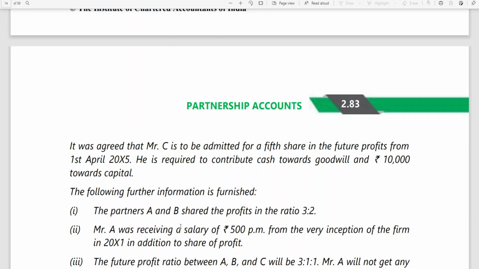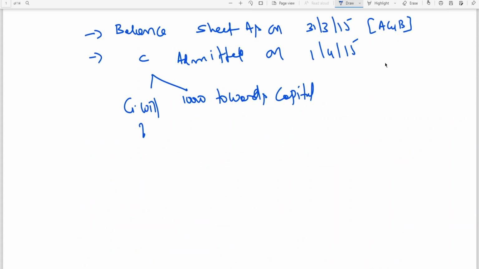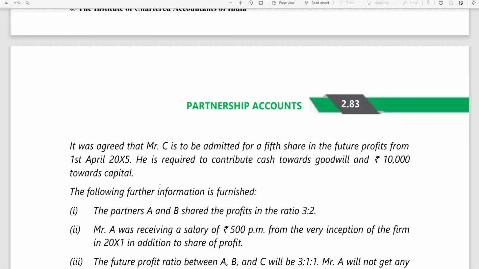The partners A and B shared the profits in the ratio of 3:2. So the AB ratio is 3:2. Their PSR, profit sharing ratio, before a partner is admitted is 3:2. A was receiving a salary of 500 per month from the very inception of the firm in 2011, in addition to his share of profit. This is nothing but partner salary. 500 into 12 means 6,000 he was getting.